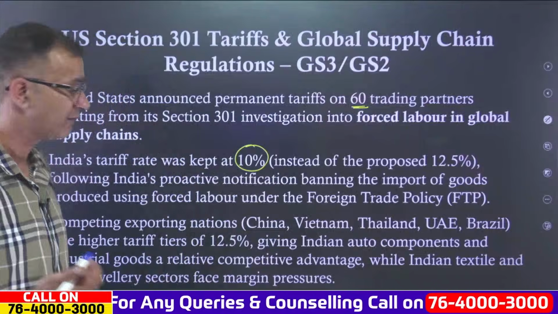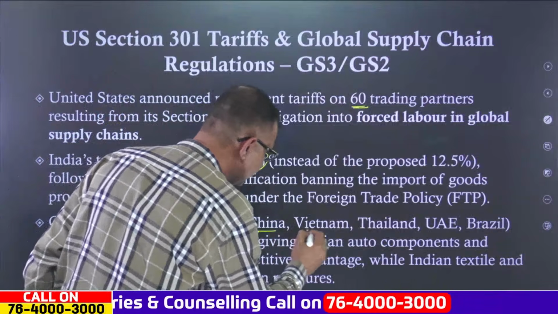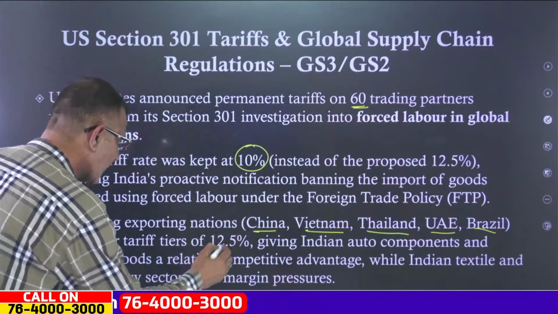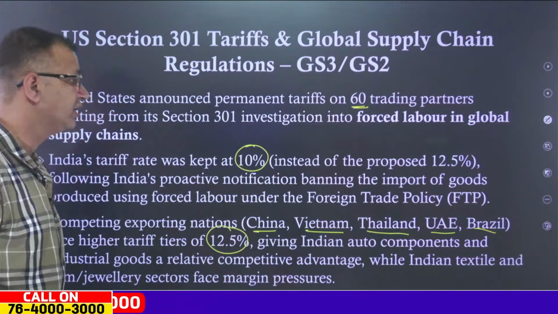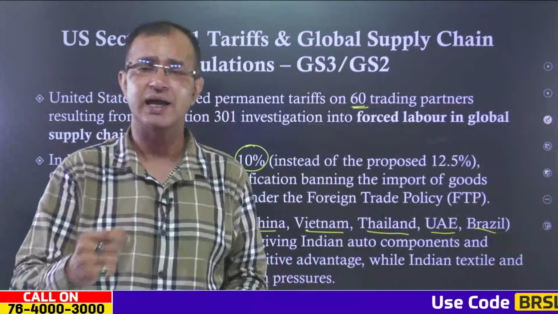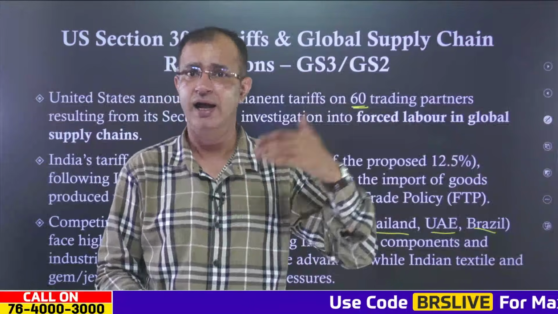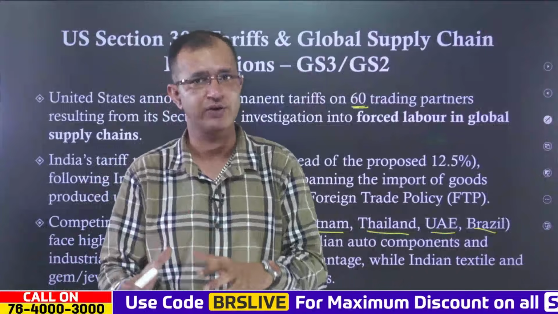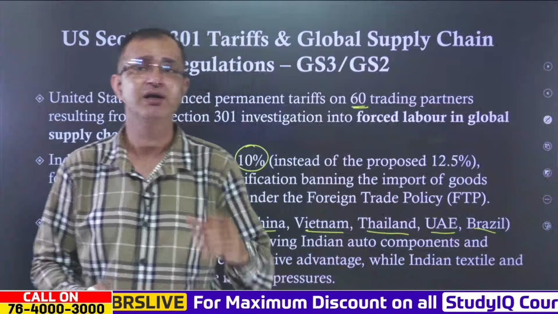But we have competing exporting nations, for example China, Vietnam, Thailand, UAE and Brazil. They have been imposed with a higher tariff of 12.5%, and that gives two things. The first thing is that Indian exports will get costly, obviously, because there is a 10% tariff that has been imposed.